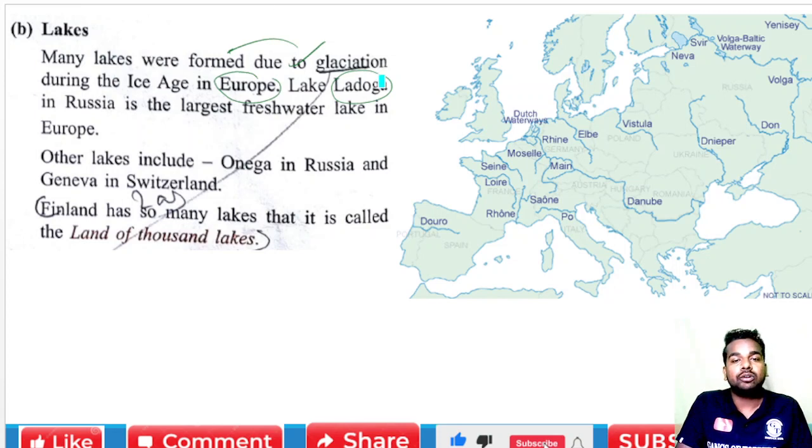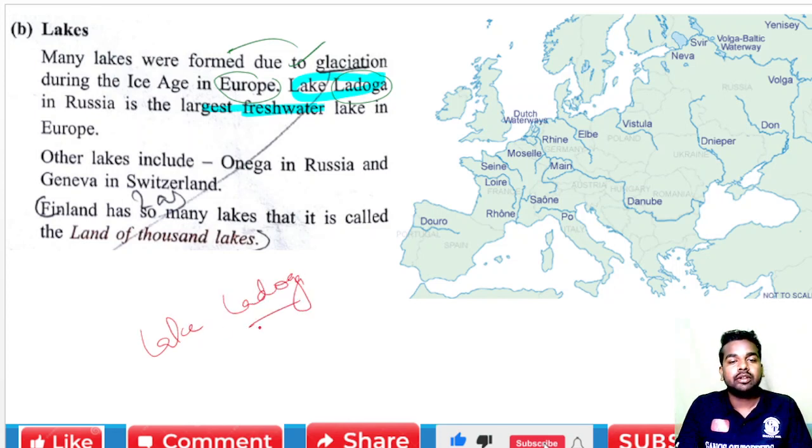Lake Ladoga, in Russia, is the largest freshwater lake in Europe. You have to understand that Lake Ladoga is the largest freshwater lake in Europe. Other lakes include Onega, in Russia, and Geneva, in Switzerland.